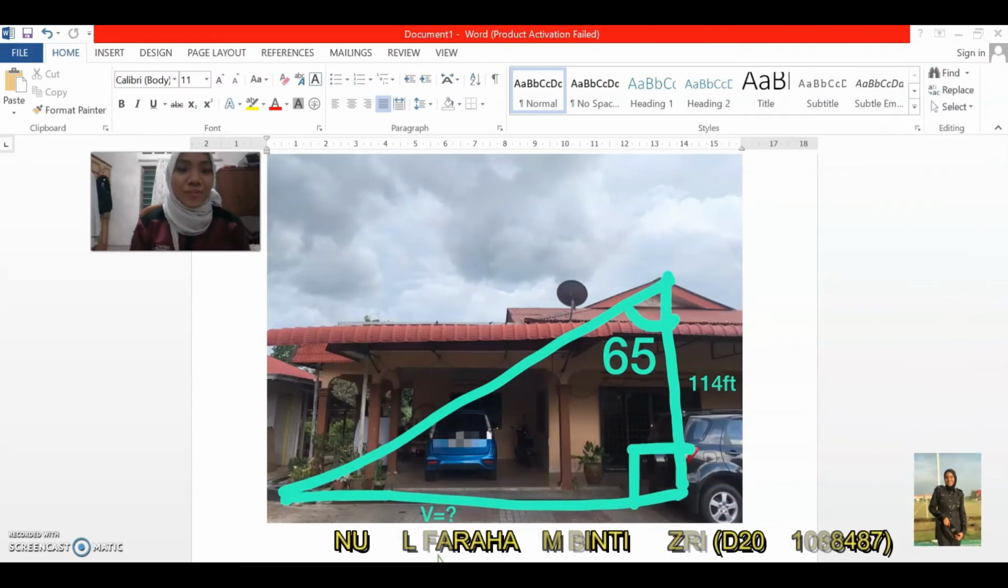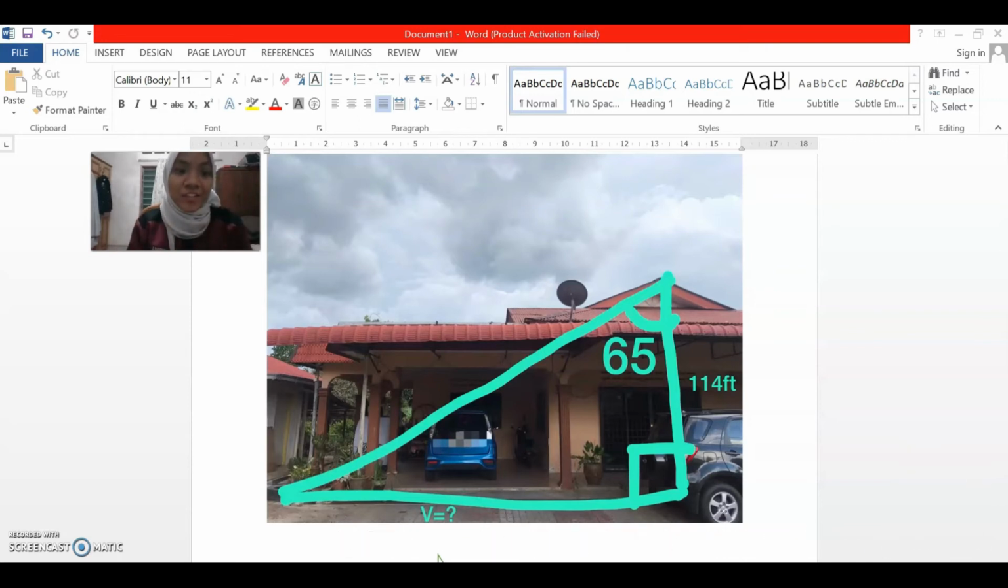Now I will talk about the application of trigonometry in our daily life. Okay, here is an example of the application of trigonometry in our life. As you can see here, there is a picture of a house, and then we have an angle here, and we also have information here and here. So we actually want to find V, which is the length of the house.